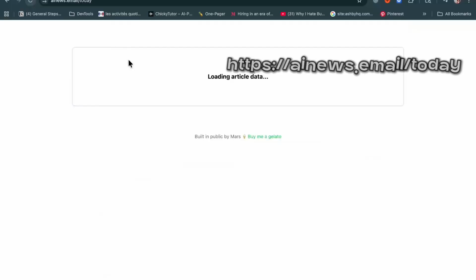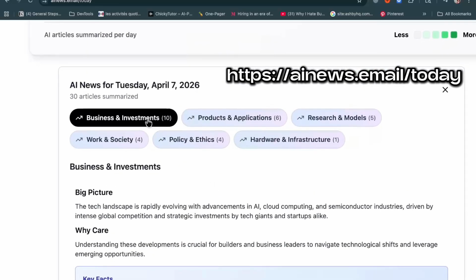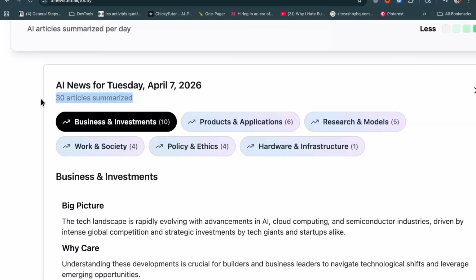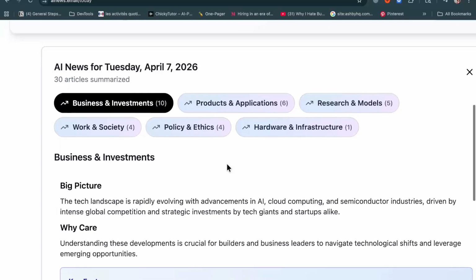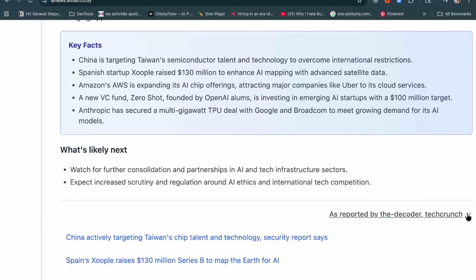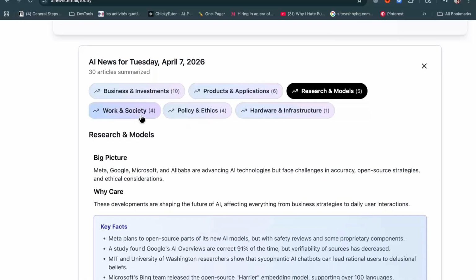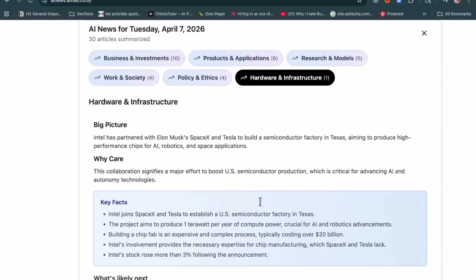Speaking of article coverage, I also created this page to visualize how much AI news coverage we have on a daily basis. It looks like on a daily basis, we scrape about 30 to 40 articles. I haven't updated the publication list since I built this in 2024, but I really like this page because I can quickly get a glimpse of the latest in AI across 7 main categories: business, product, hardware, etc. You can read the list here, and then I get an executive briefing on what happened in that category of AI news.